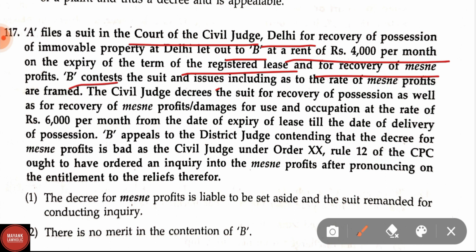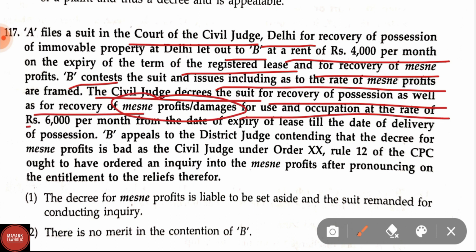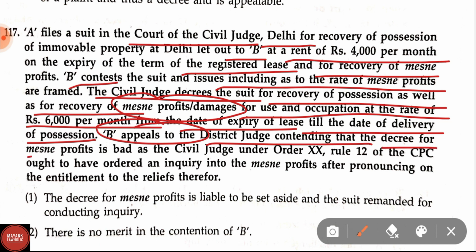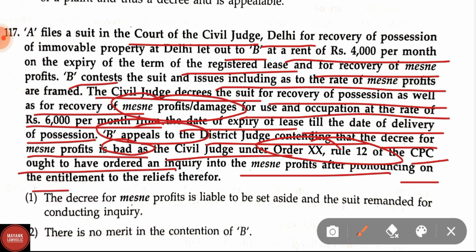B contests the suit and issues including as to the rate of mesne profits are framed. The civil judge decrees the suit for recovery of possession as well as for the recovery of mesne profits, damages for use and occupation, at the rate of rupees 6,000 per month from the date of expiry of the lease till the date of delivery of possession. B appeals to the district judge contending that the decree for mesne profit is bad, as the civil judge, under Order 20 Rule 12 of CPC,